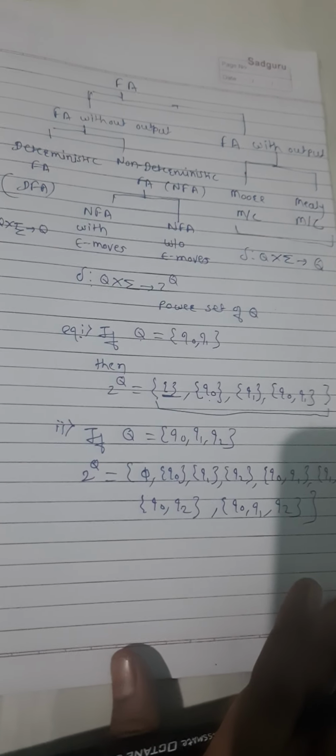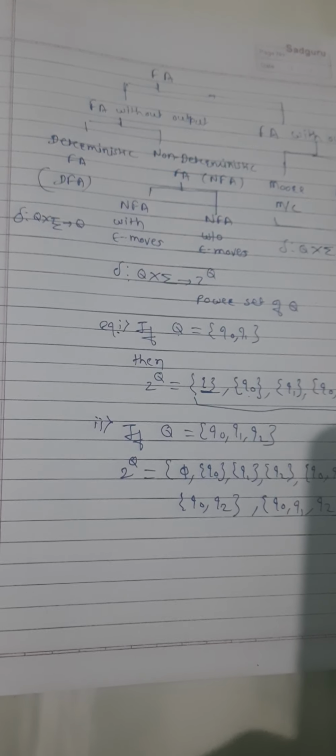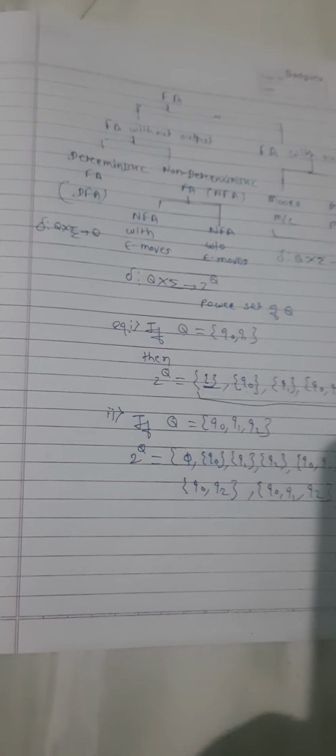Now we will see one epsilon closure function. Before that, we will see the basic difference between NFA and DFA. We'll note it one by one.